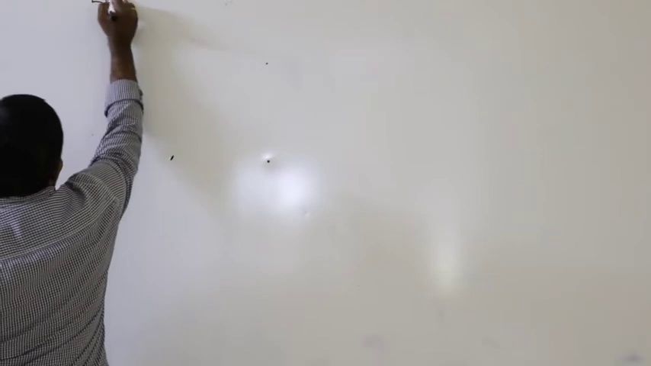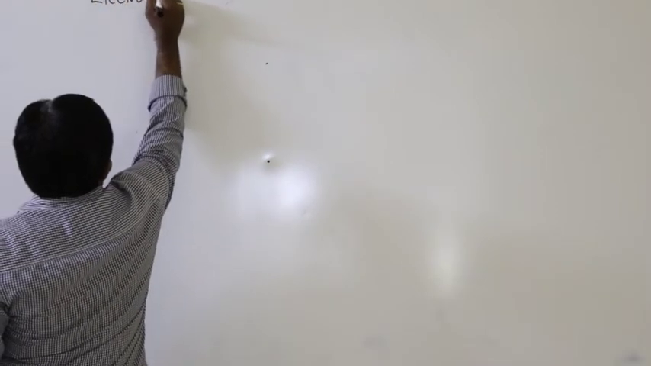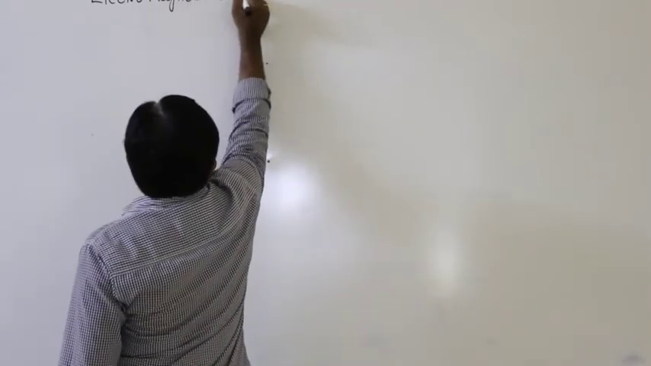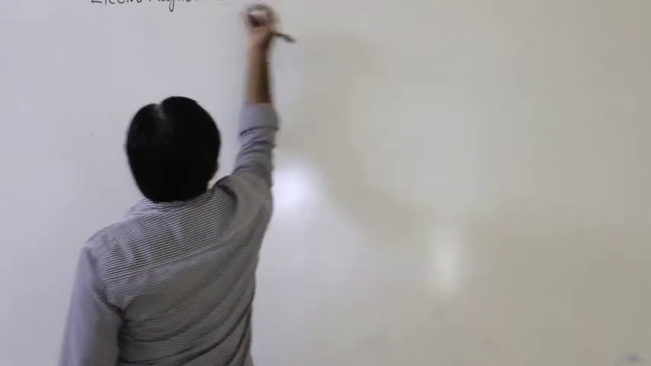So due to the variation of the magnetic field, is there any possibility of the production of current? Is it possible or not? That's what we are going to discuss. So the chapter name is electromagnetic induction. This is the topic name now.